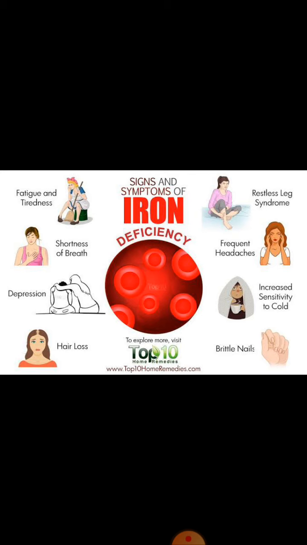Then the person may suffer from rapid bounding pulse. Rapid bounding pulse means that the pulse is very weak but the heart rate is fast. There is rapid heartbeat and shallow breathing. Then there is hyperdynamic circulation, because the blood is very thin, it has high velocity and low viscosity, so the person may suffer from hyperdynamic circulation. And there is a functional murmur. A functional murmur is a murmur which occurs due to some functional defect outside the heart.